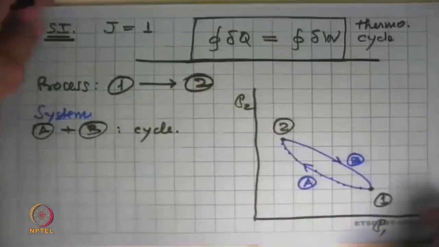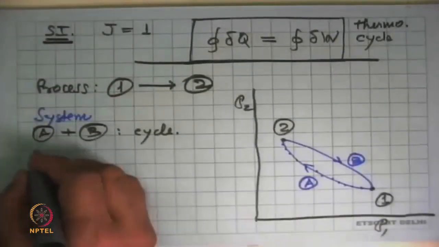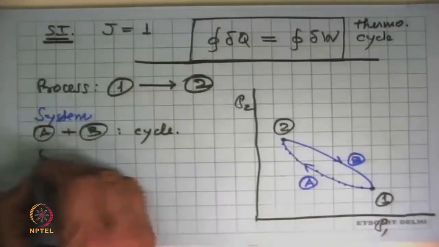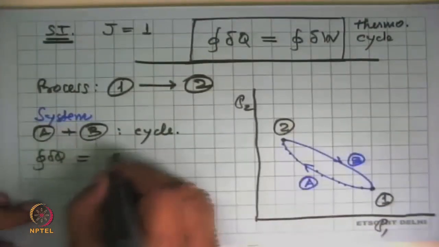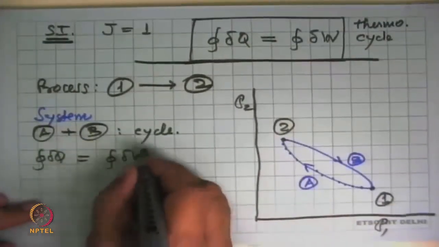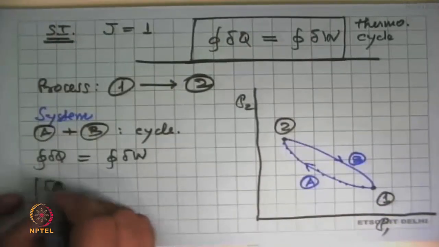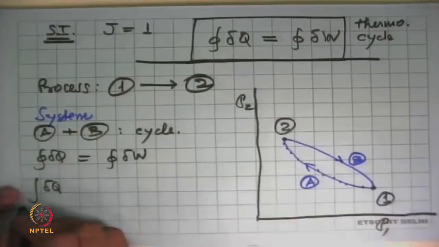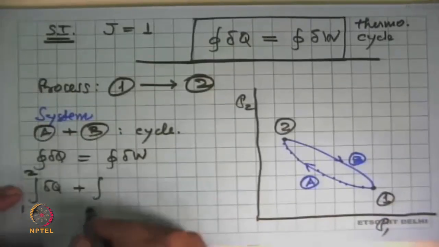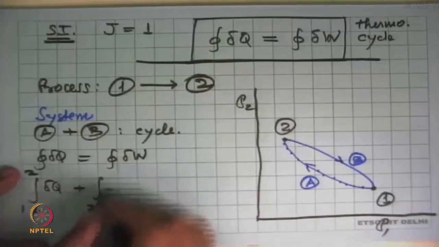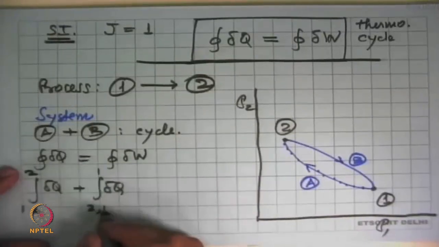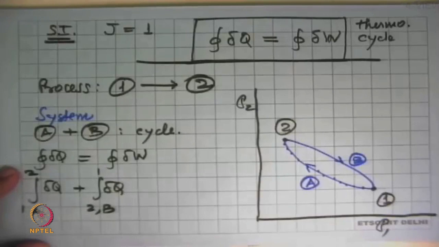And we can write the first law for this, that cyclic integral of heat is equal to cyclic integral of work, which means on this side we have cyclic integral of heat from 1 to 2 along path A plus the integral of delta Q 2 to 1 along path B. So this is the cyclic integral of heat.